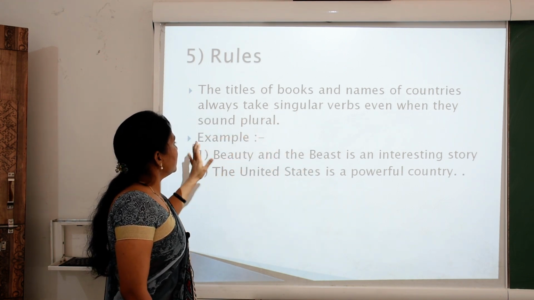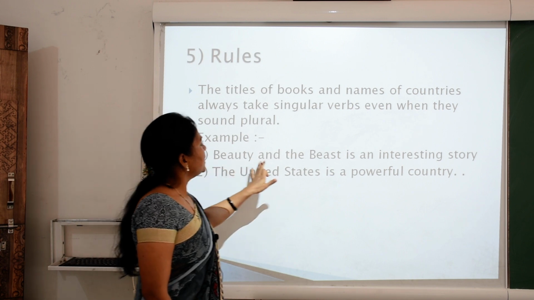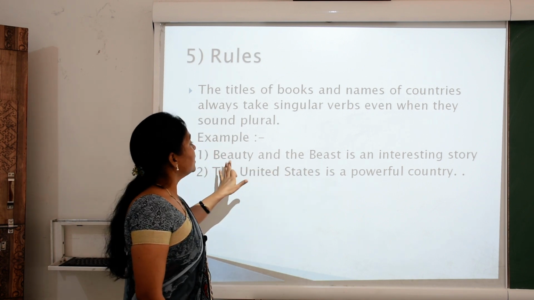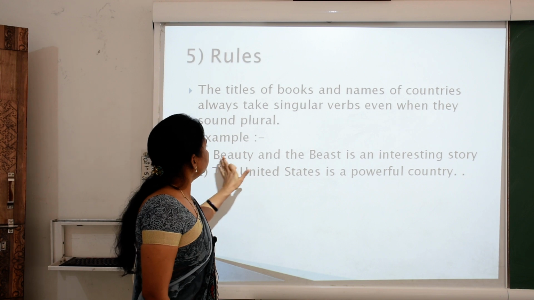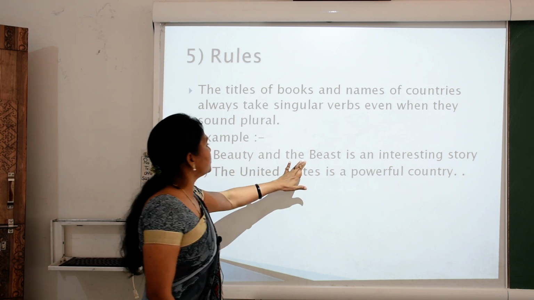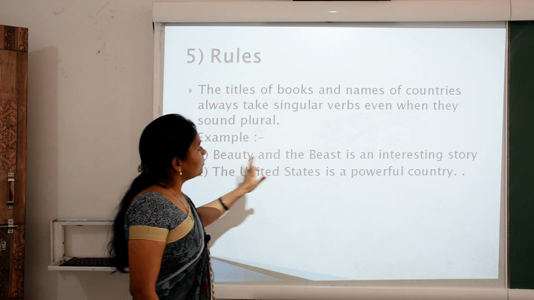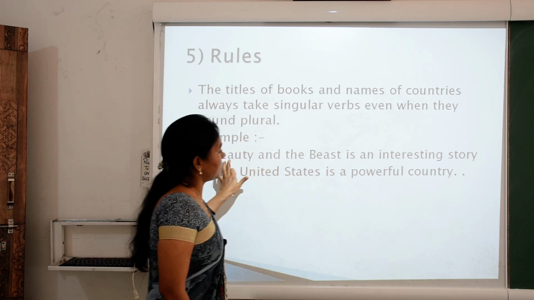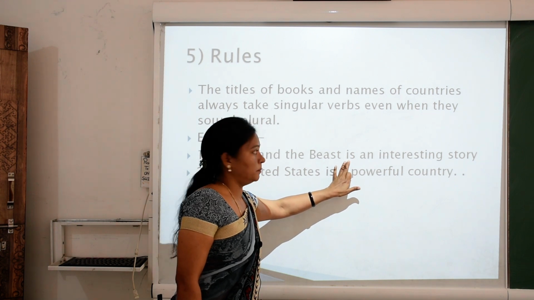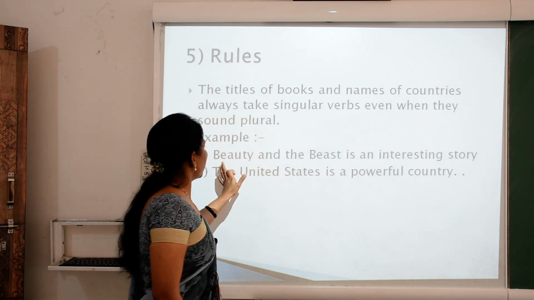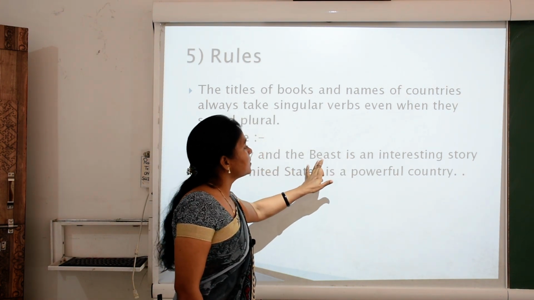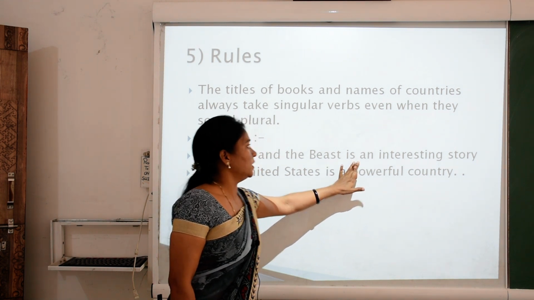You can see in this example, Beauty and the Beast. It sounds plural, but it is singular, because it is the title of a book. It is a singular subject, so we use the singular verb is. Beauty and the Beast is an interesting story.